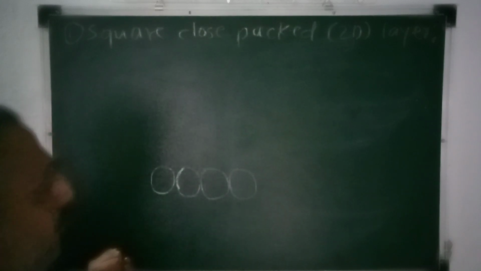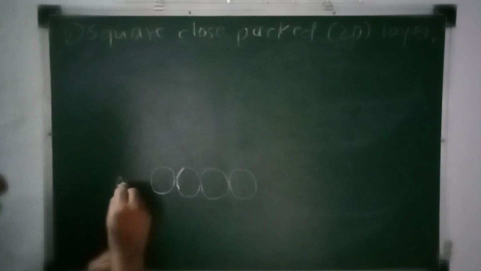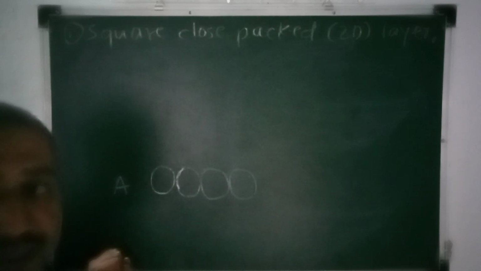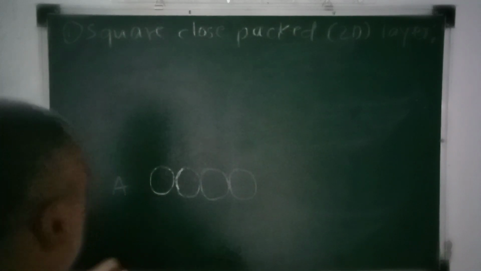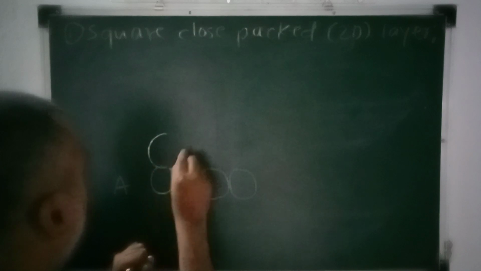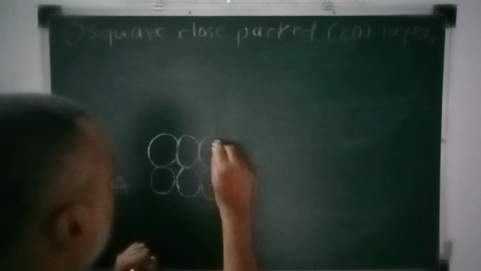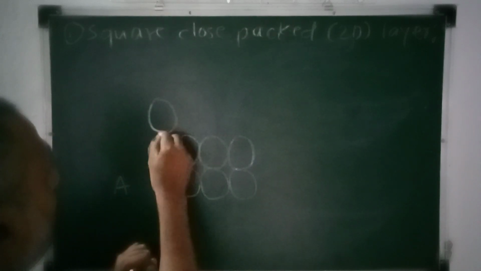This is one layer of one-dimensional constituents, say, for example, I am calling it the A type of layer. Another layer of one-dimensional constituents is placed exactly above this. So the constituents of the second layer are exactly above the constituents of the first layer.